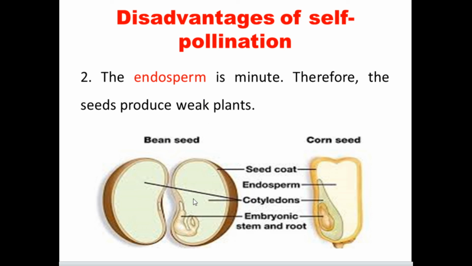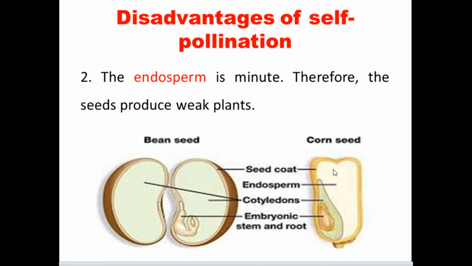From here we should know what the endosperm is. Endosperm is this area altogether. Inside, the embryo is present. This is the seed coat. During self-pollination, the endosperm is minute. Because the endosperm is small, it produces weaker plants.